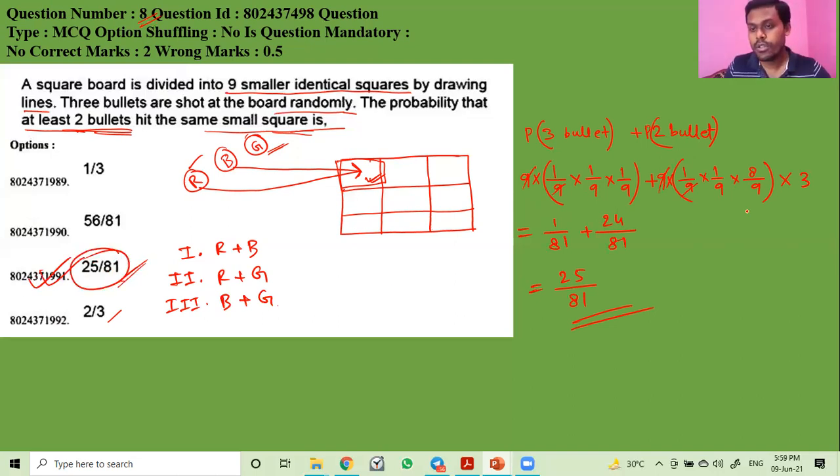Many students go wrong in this step. They forget to multiply by 3. Okay, so this is a quite tricky problem, and I think this will be very helpful for you.